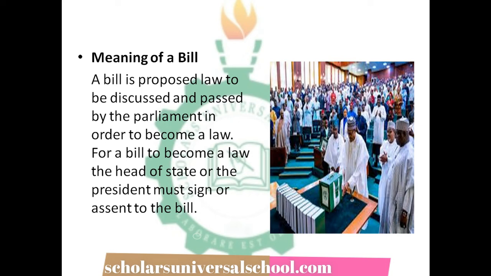When we talk about legislative houses in Nigeria, for instance, we have the National Assembly at the federal level, and as well we have state assemblies in our various states.